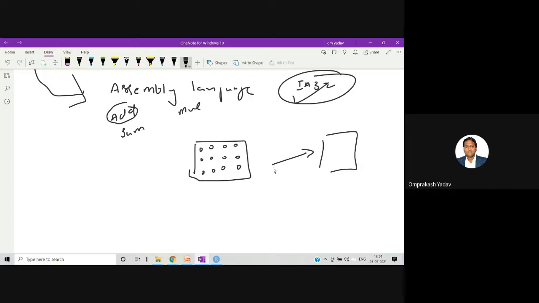When their number came, the computer had a set of pins like this. Some pins used to go inside the holes, some pins used to get pressed, and based on that the computer used to make the ones or zeros decision. For example, the pins passing through the holes would make the ones, and the pins getting pressed would make the zeros. And based on this, the computer would execute the program.